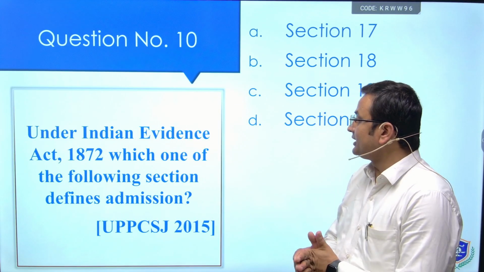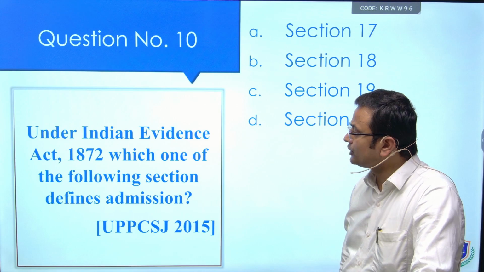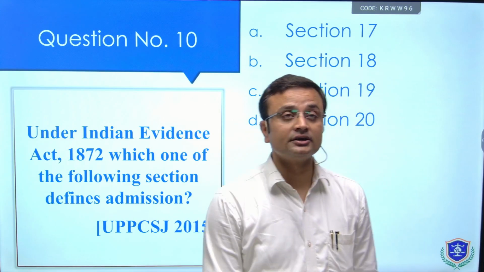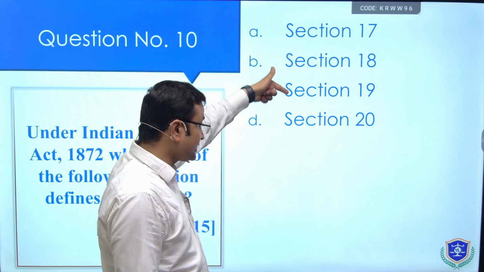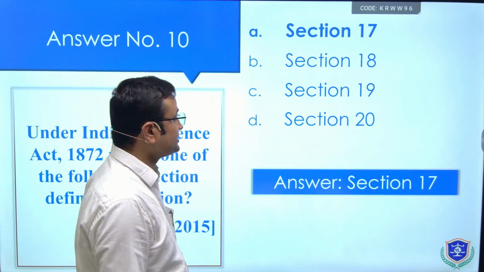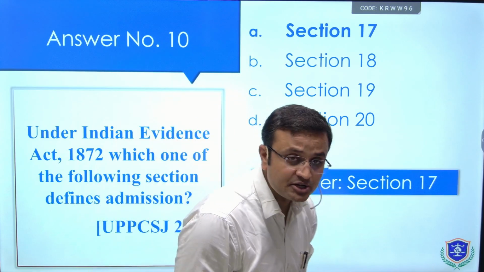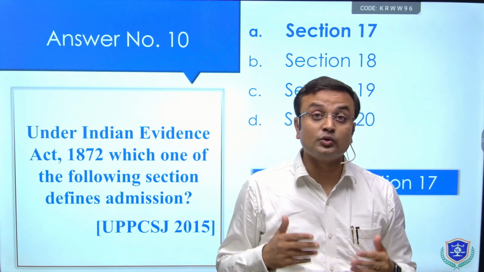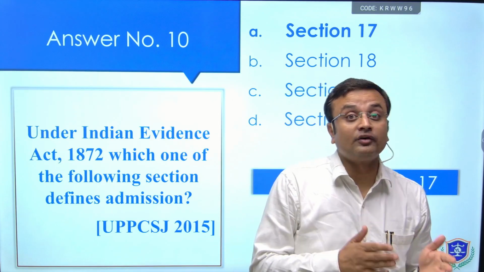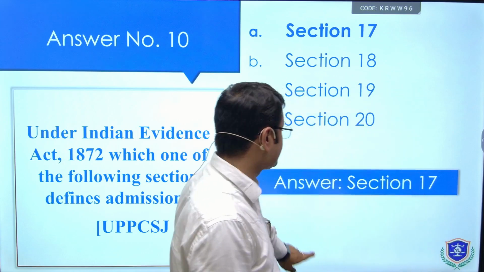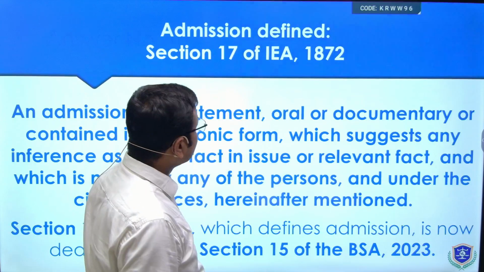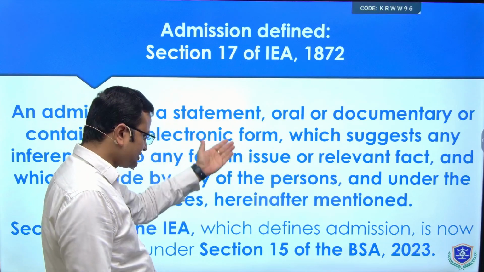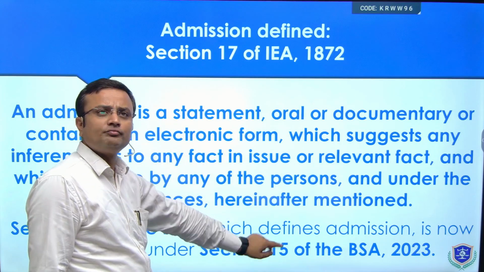Next question is, under Indian Evidence Act 1872, which one of the following sections defines admission? This has been asked again in UP Judiciary. Section 17, 18, 19, 20. Let's see the answer. It is section 17 that defines admission. See, these are very simple section based questions which fetch 2 or 1.5 or 1 marks in prelims. Now this is section 17 that defines admission as a statement. Now the same has been renumbered as section 15 of Bharatiya Sakshya Adhiniyam.